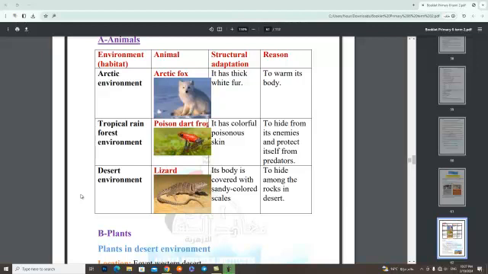Number 3, lizard. Its habitat is desert environment. Its adaptation: its body is covered with sandy colored scales to hide among the rocks in the desert.